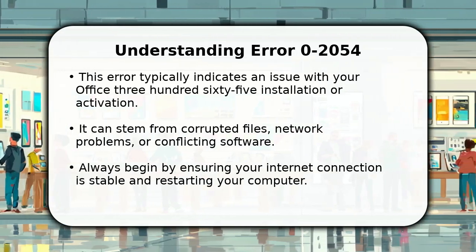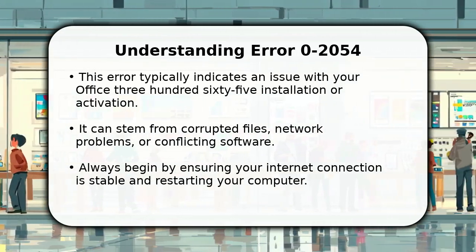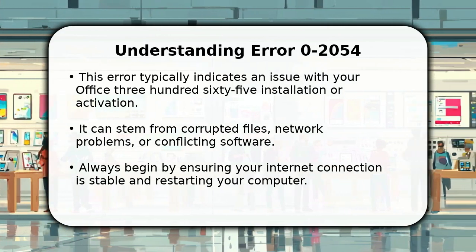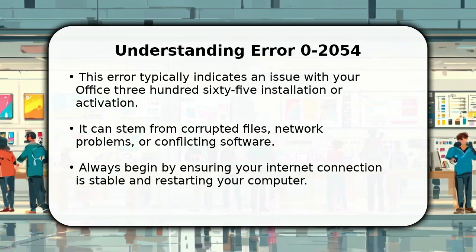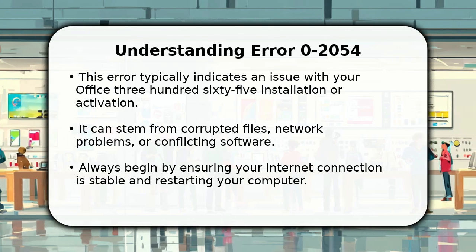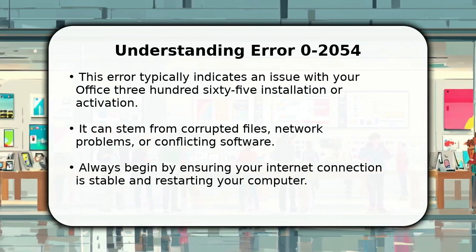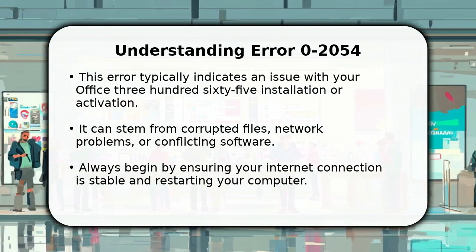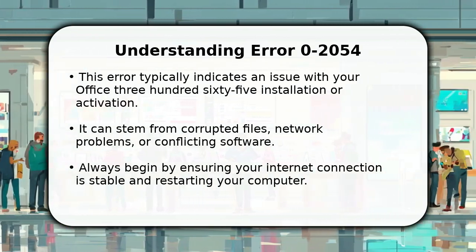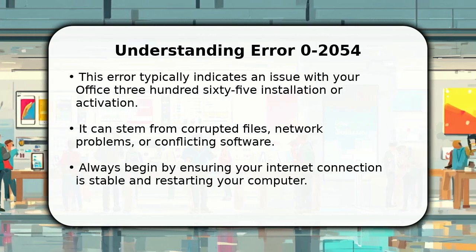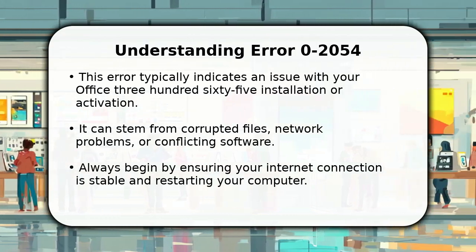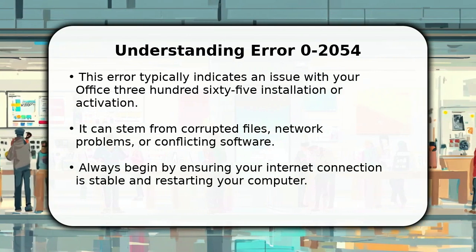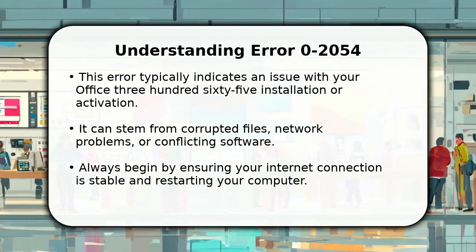Enjoy the video. In this video, I will explain how to fix Office 365 error code 0-2054. Let's start by checking some basics, as simple issues often cause this problem. First, verify your internet connection is active and strong, because Office needs to communicate with its servers. Then, a quick restart of your computer can resolve many temporary glitches, often surprising users with its effectiveness.